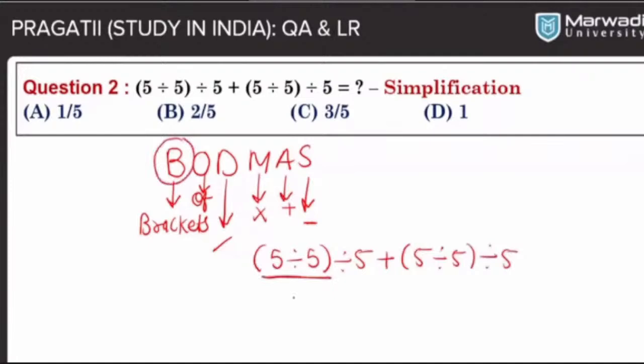So first we will solve this 5 divided by 5. It will become 1. Then the remaining 5 stays as usual. Again I will clear this bracket. 5 divided by 5 will become 1. And now divide by 5.